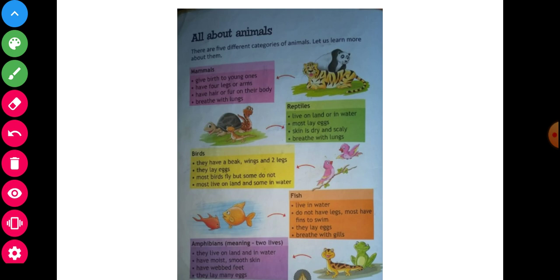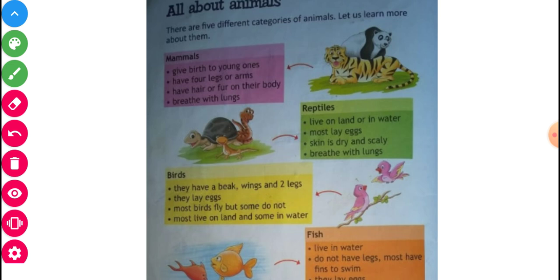Now I will repeat again. Mammal. The most important point here is that mammals give birth to young ones, just like a human. Another example here is the tiger. And another is reptile. I will repeat again. Reptiles live on land, have dry scales and breathe with lungs.